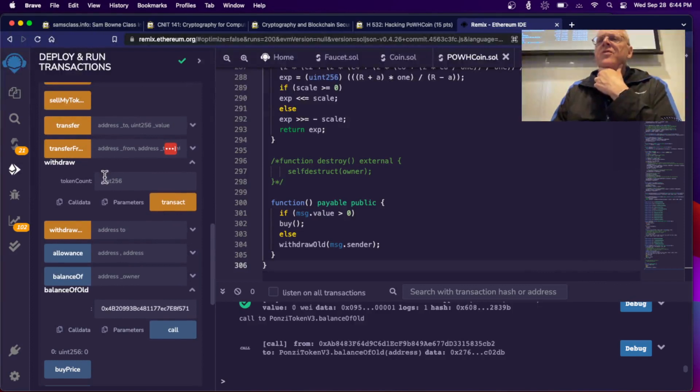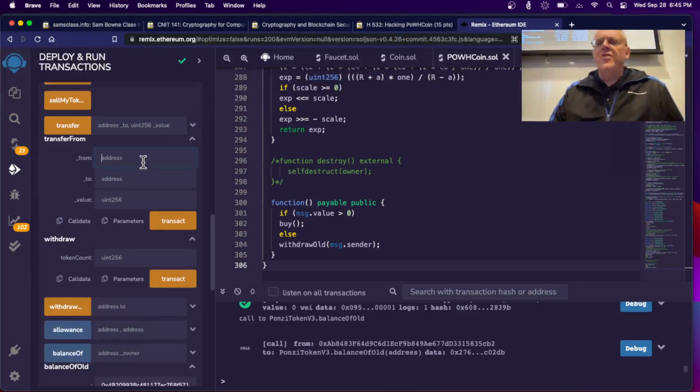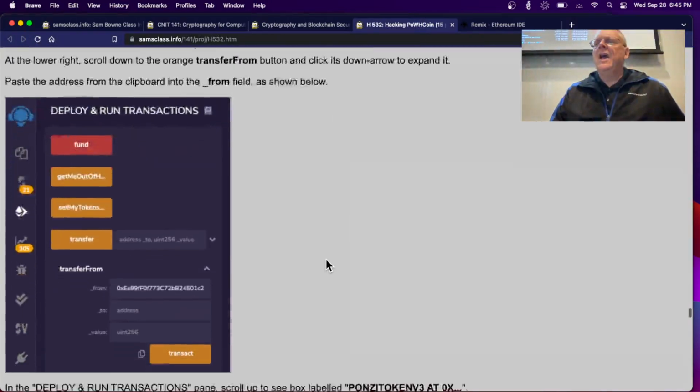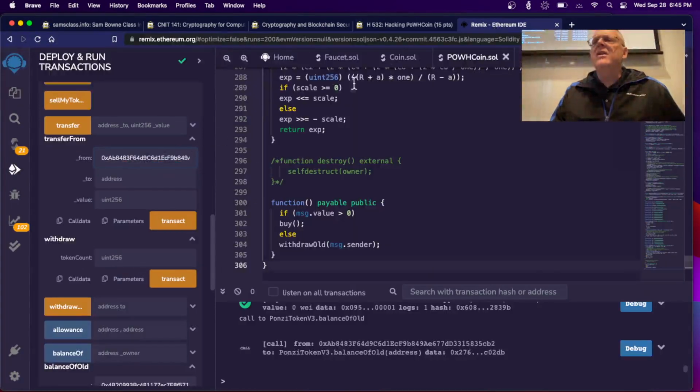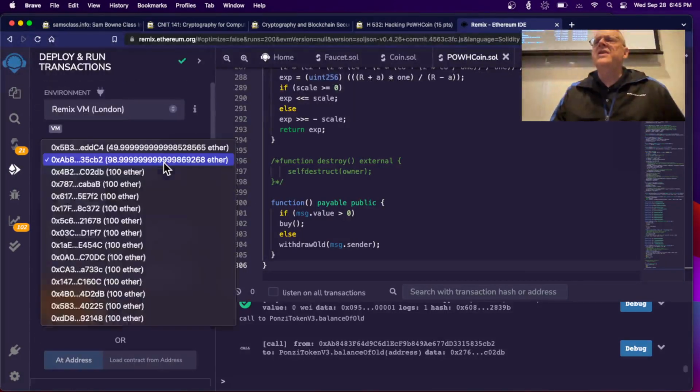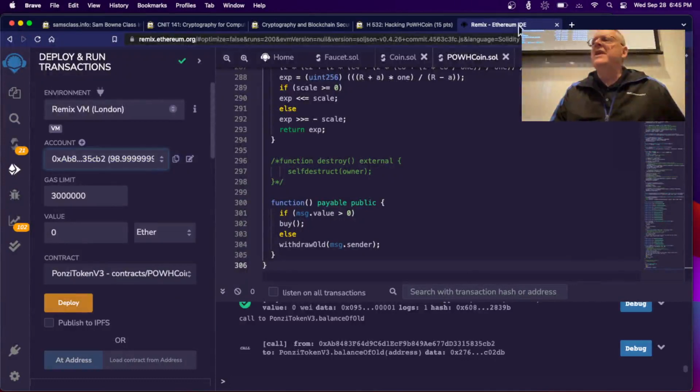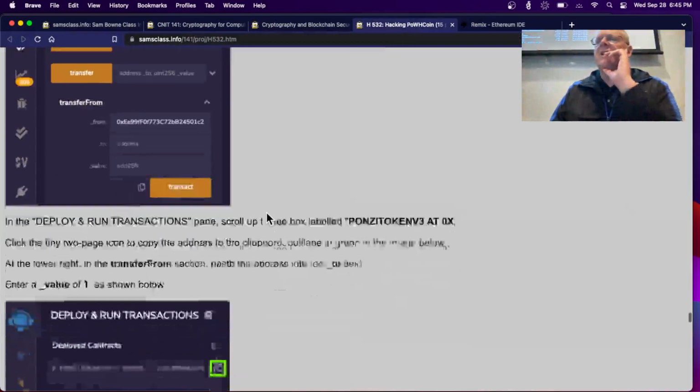There, this is transfer from. I have to expand it. There we are. So the from address is from number 2. Okay, and I think it is the second address though. Okay, good. So the exact addresses don't copy from my instructions, but it doesn't matter.